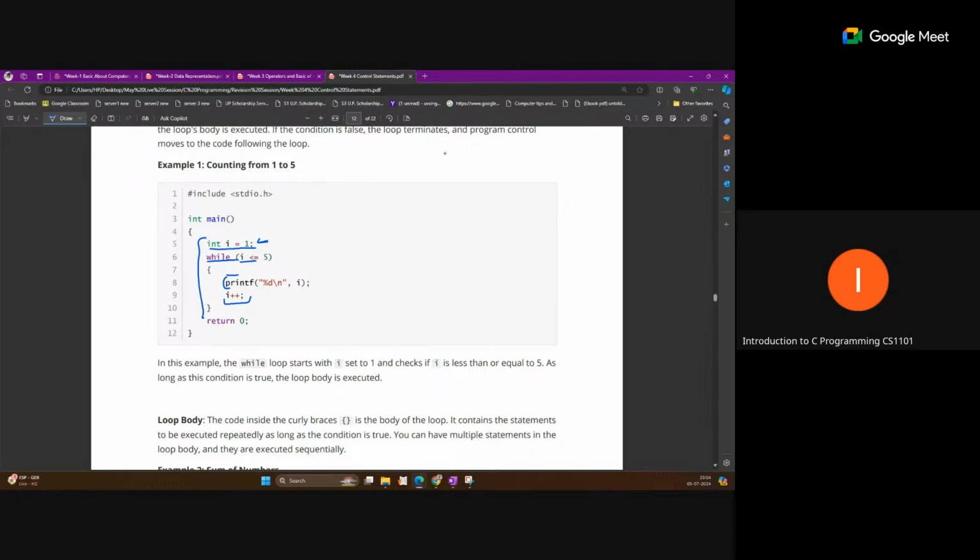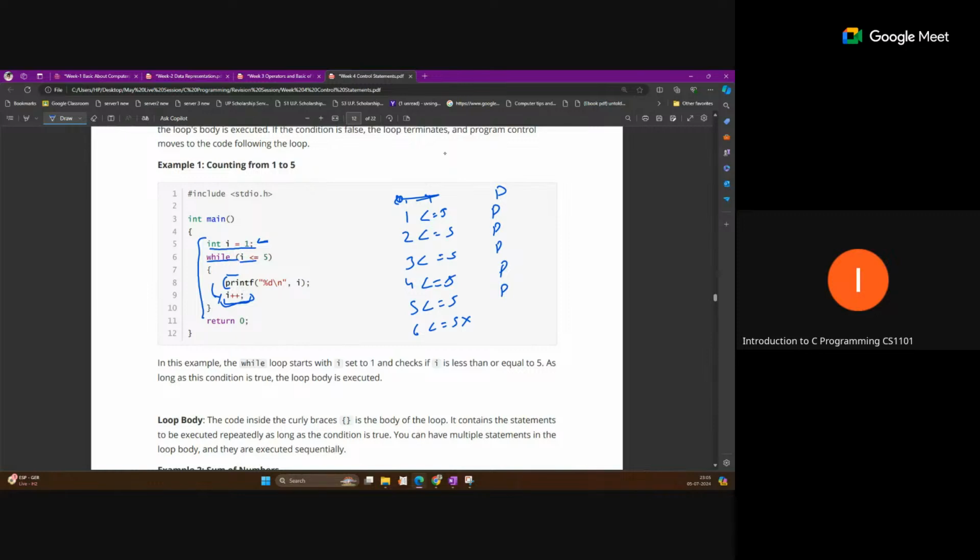So when i equals 1, the condition is checked and is true, and it will print. Now we update. So 1 is less than or equal to 5, then print. Now 2 is less than or equal to 5, then print. 3 is less than or equal to 5, incrementing every time, print. 4 is less than or equal to 5, print. Then 5 is less than or equal to 5, print, and we increment again. 6 is less than or equal to 5, no, false, and it stops.